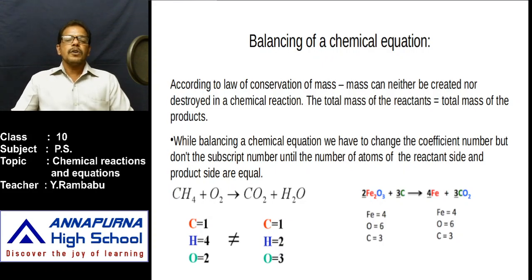Then we have to balance it by keeping any number as the coefficient of the molecule. This method of balancing equations, by keeping any number as the coefficient of the molecule, is called the hit and trial method. Which method is it? Hit and trial method.